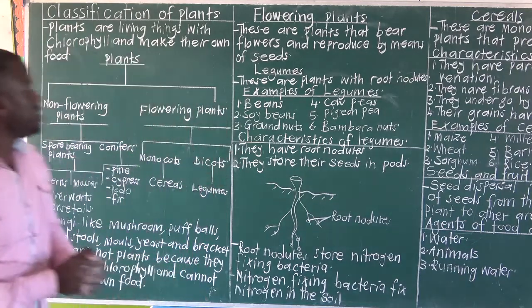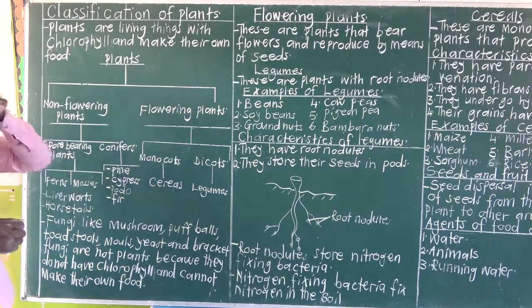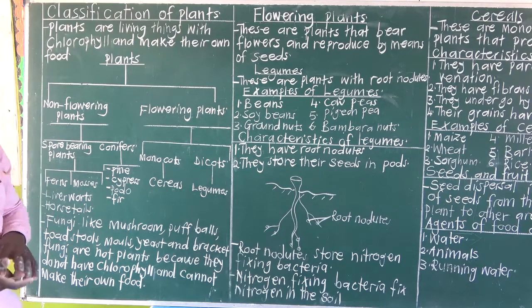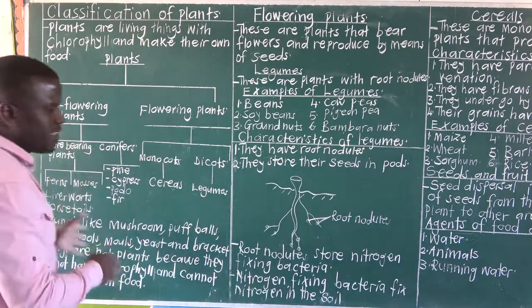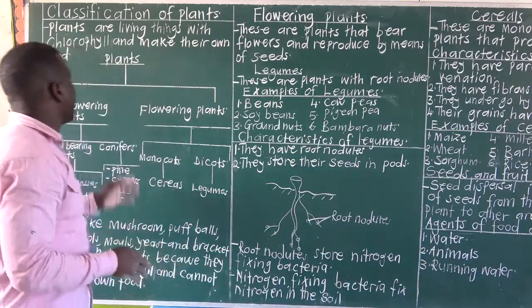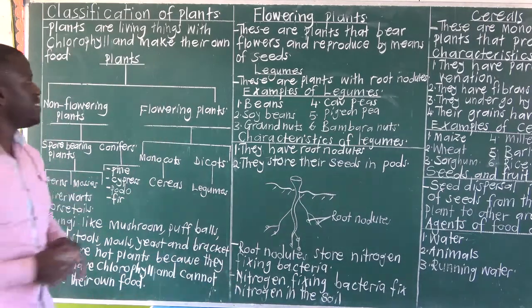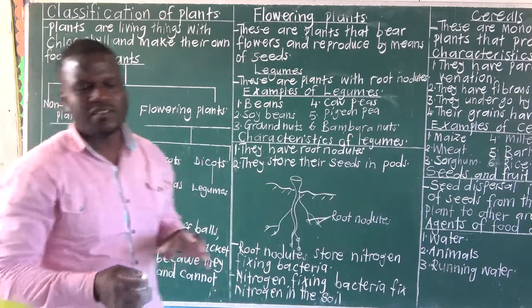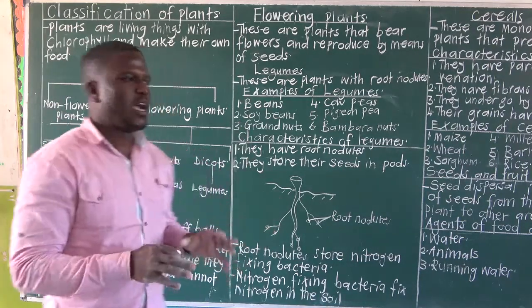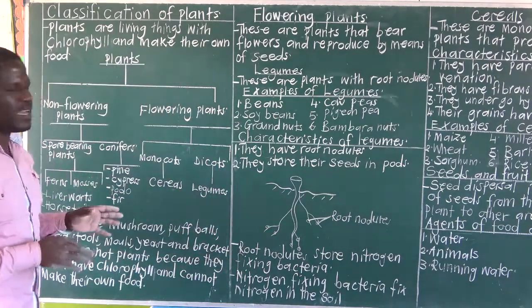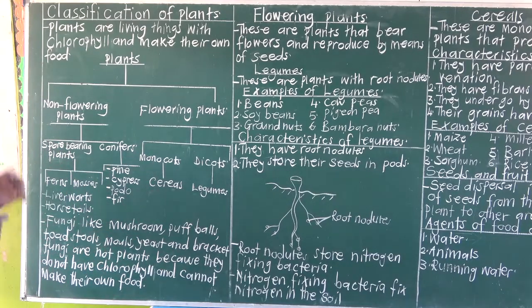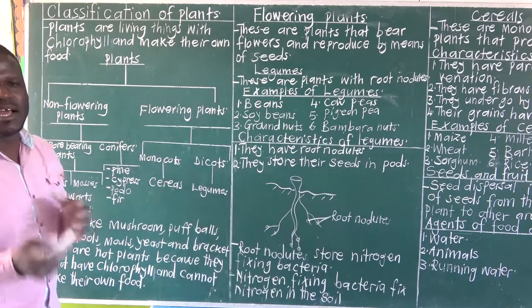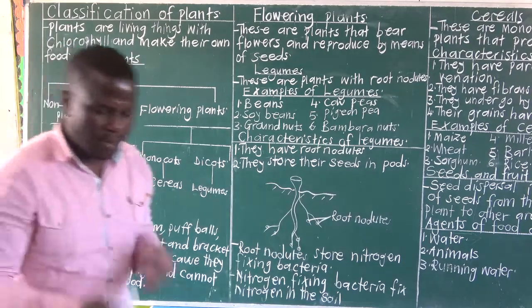So we are going to look at the first topic of Term 2, science, which is classification of plants. In Term 1 we looked at classification of animals, and we grouped animals into vertebrates and invertebrates. Then here we are going to classify plants, and the plants are going to be classified into two. We have what we call flowering plants and non-flowering plants. But before that, you need to know what plants are. What is a plant?